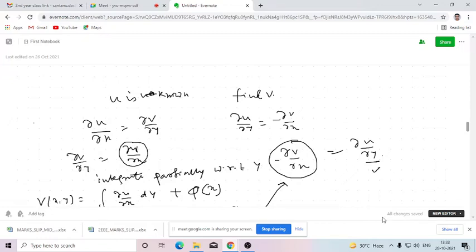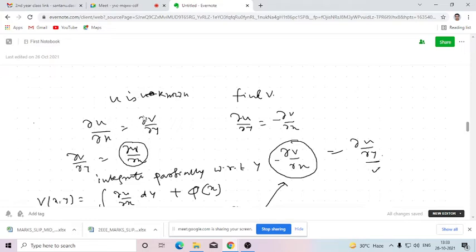So here also u is known, v is unknown. So we are going to construct an analytic function f(z) whose real part is u and imaginary part is unknown, that is v. Since f(z) is analytic, obviously the partial derivatives will satisfy the Cauchy-Riemann equations. So there are two equations. One is del u del x equals del v del y, and the other is del u del y equals minus del v del x. So we'll start with the first equation.